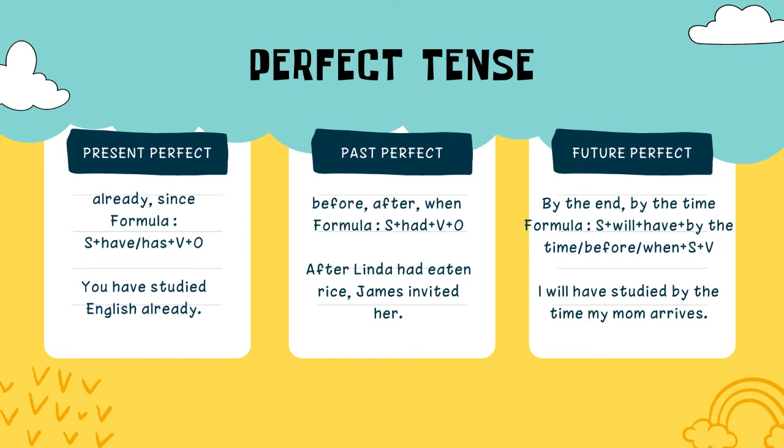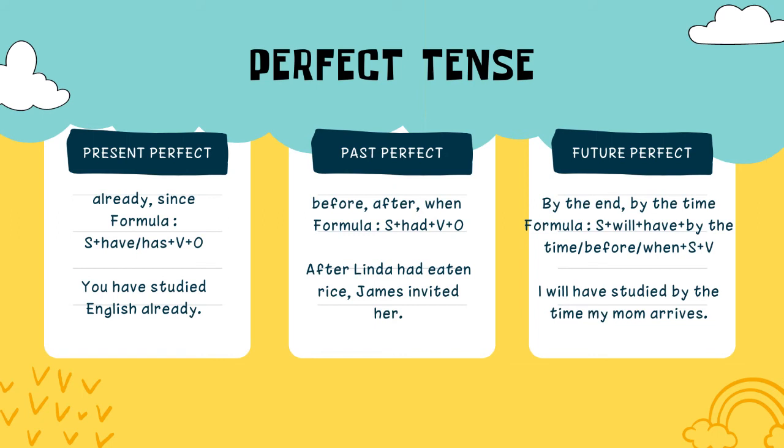Okay, for the past perfect tense, we use before, after, or when, or others. The formula is subject plus had plus verb plus object. After Linda had eaten rice, James invited her.